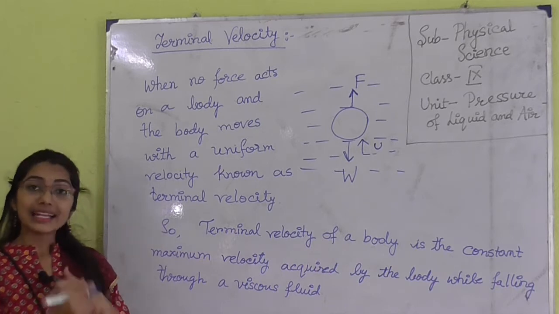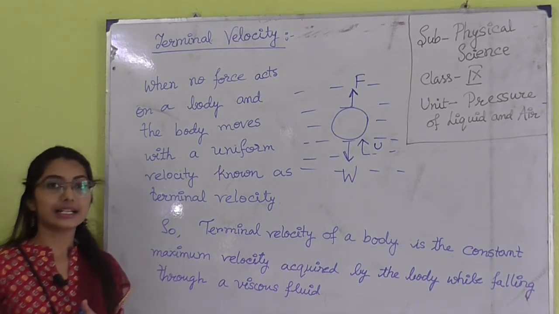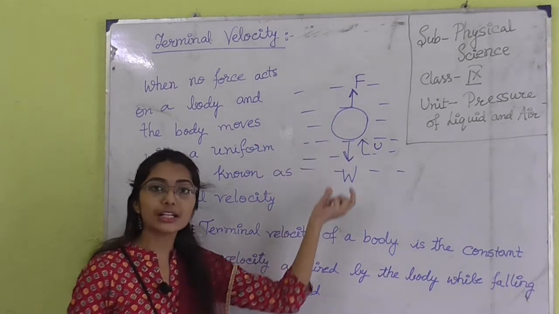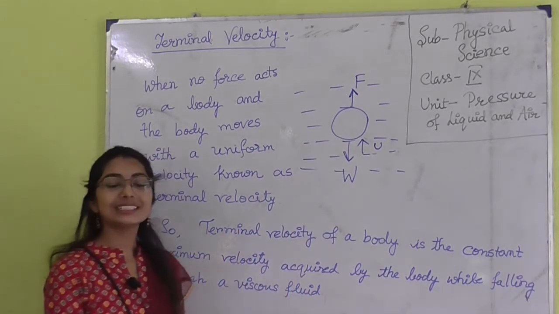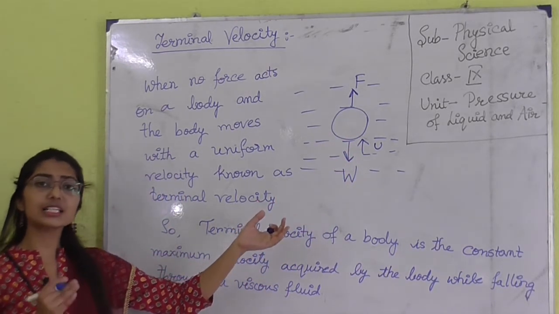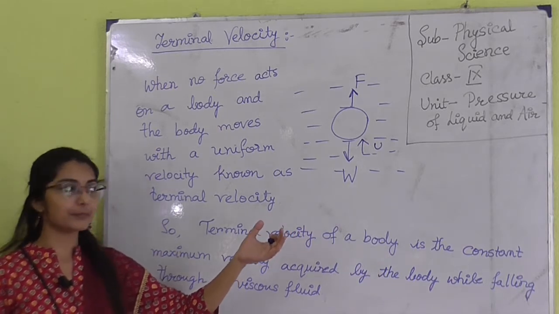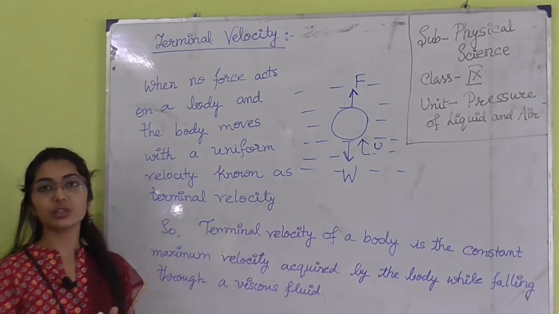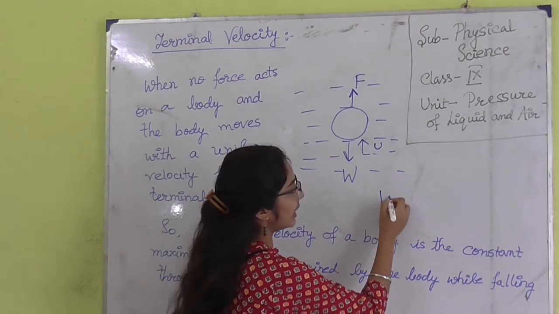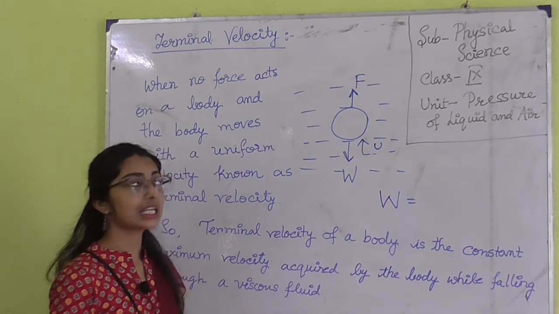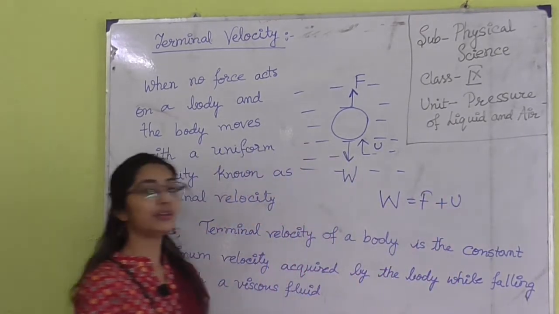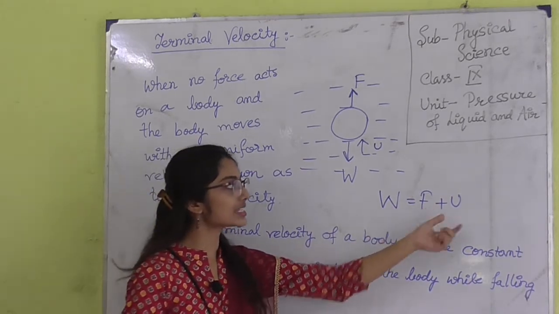Now another force that is acting here is the viscous force of the fluid, which opposes the motion of the falling body. As a result, as the velocity of the ball increases, the viscous force also increases, because viscous force depends on the velocity of the body. At a particular time, the weight of the body becomes equal to the value of both, that is viscous force and upthrust.